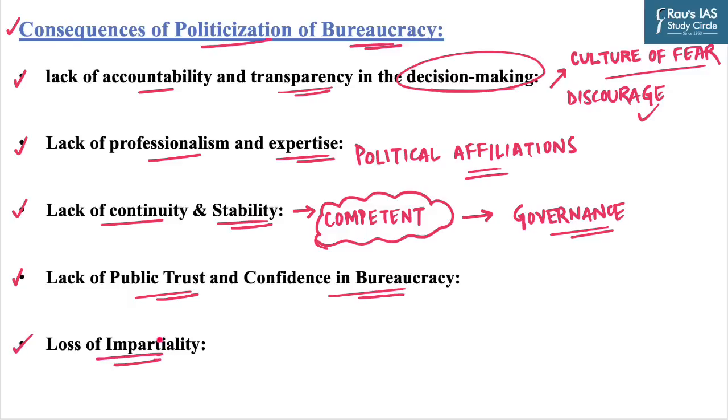Bureaucracies are designed to be impartial and provide neutral, expertise-based advice to the policy makers. However, when they become politicized, officials may prioritize political interests over objective decision making, and this can undermine the credibility and integrity of bureaucracy. Hence, it can be concluded that to prevent politicization of bureaucracy, we need to promote a culture of professionalism, expertise, accountability, and transparency. In this way, you can conclude your answer to this particular case study.